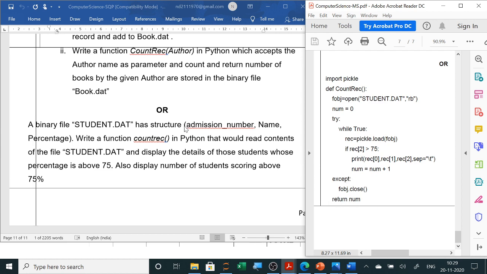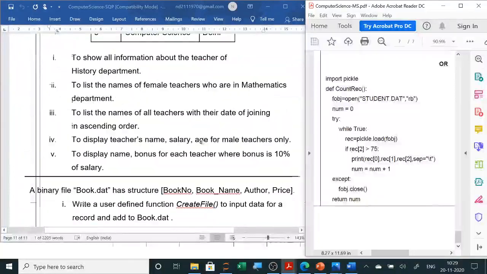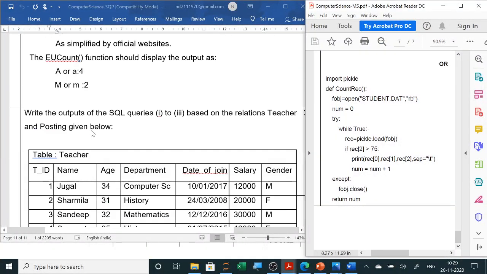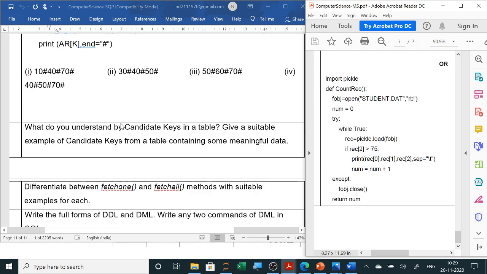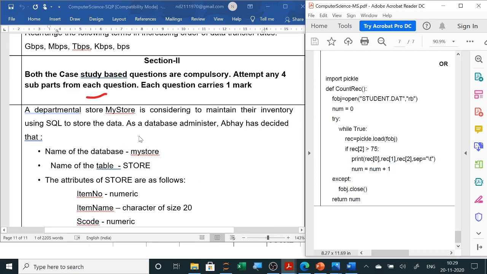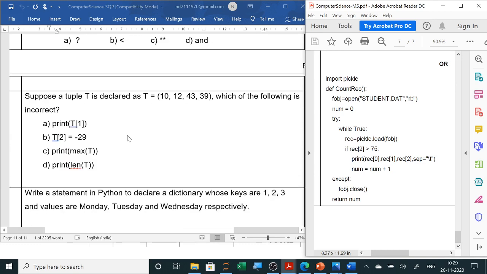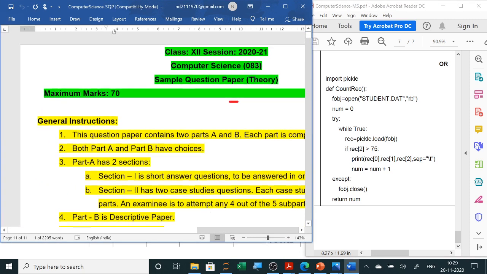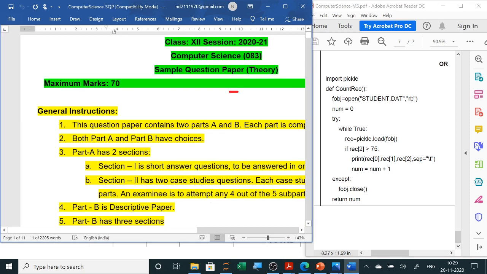So this is the end of your CBSE paper. Now you have already solved the complete CBSE paper in 5 videos. Go through each and every video nicely, and whatever doubts you have, just discuss them, so that you are well prepared for your board exam.